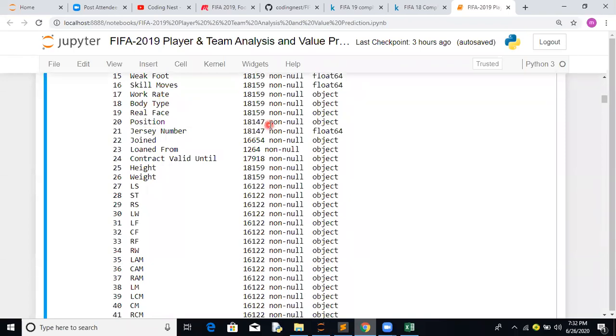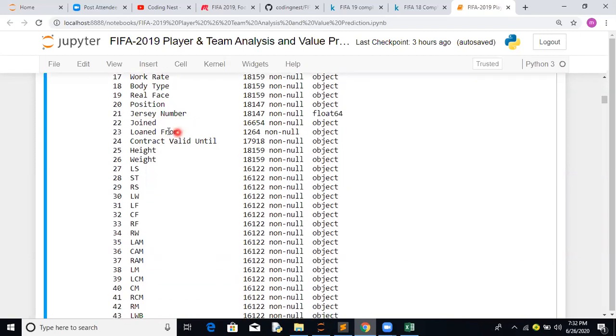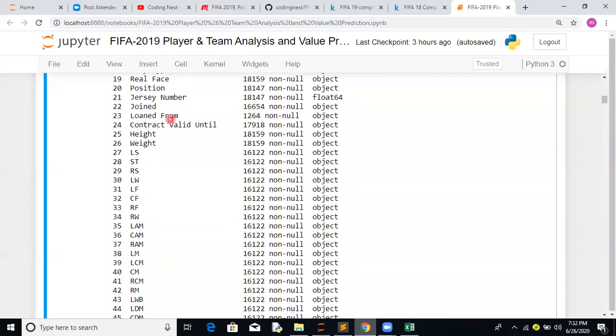Positions, if you notice, 18,1047 positions are available. It's an object, so somehow we have to fill it out. Similarly, jersey number, I'm not sure jersey number will make any difference, so basically we can drop this particular feature. Joined, that's the good part. Joined and contract, we can relate both of them, but we don't know how to fill this. It's an object, so let's try to convert it into some datetime and try to fill it. Contract valid until, again we cannot do this.